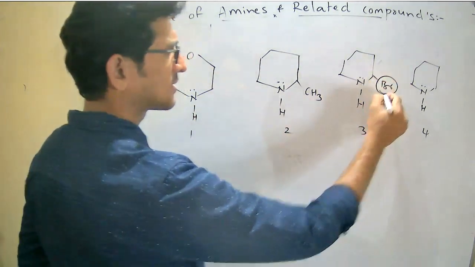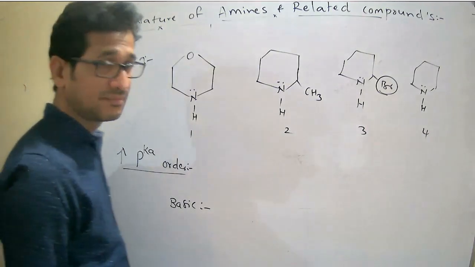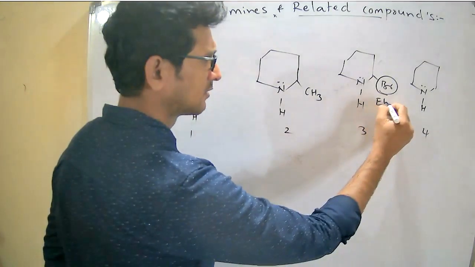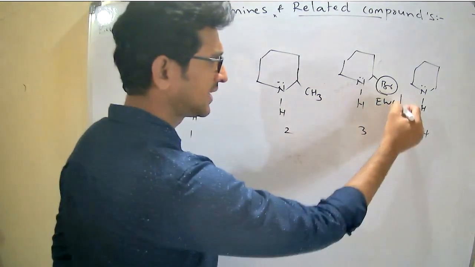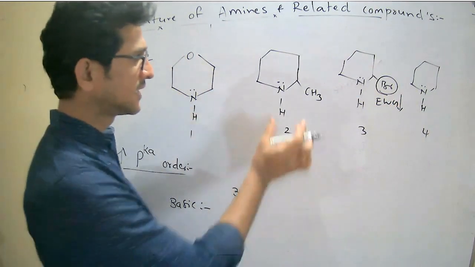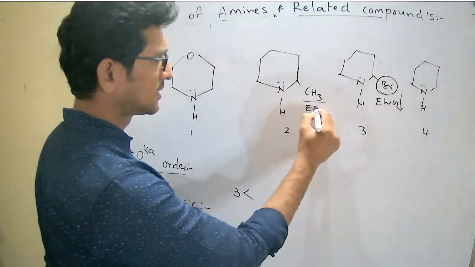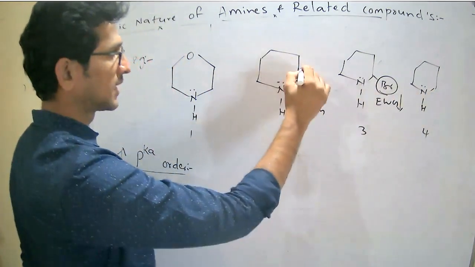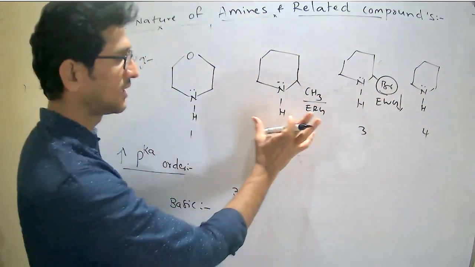What is this? That is bromine. Bromine, an electron withdrawing group, decreases the basicity. Therefore, write 3. Then see the electron releasing group, generally more basic. It is more basic. For a while, leave it.